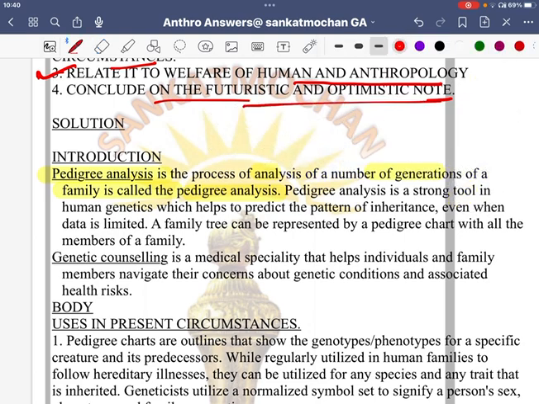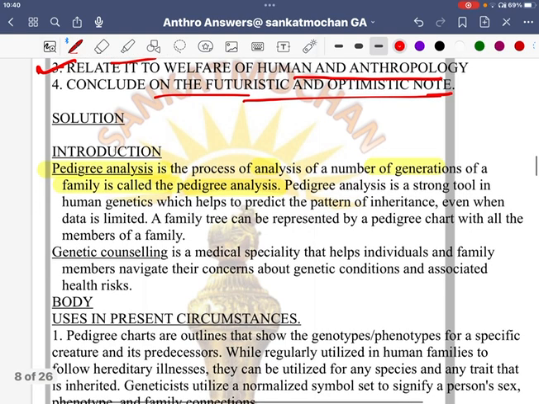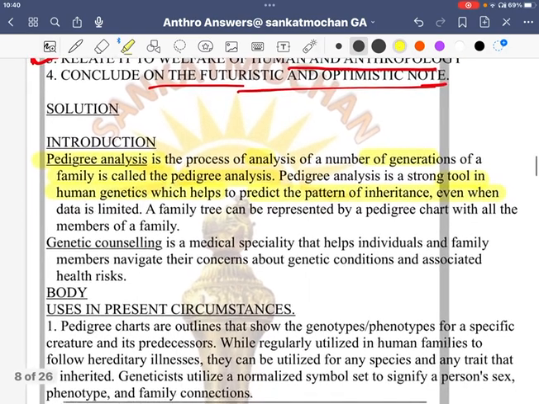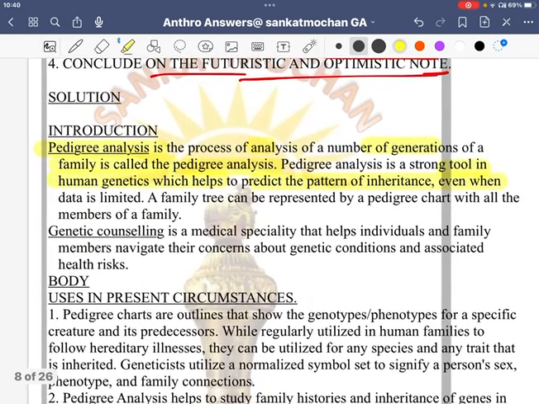Now let's move forward. Pedigree analysis is a strong tool in human genetics which helps to predict patterns of inheritance. Like you have heard about Darwin. If you are reading this answer, you must definitely know about Darwin. If not, it's your homework.